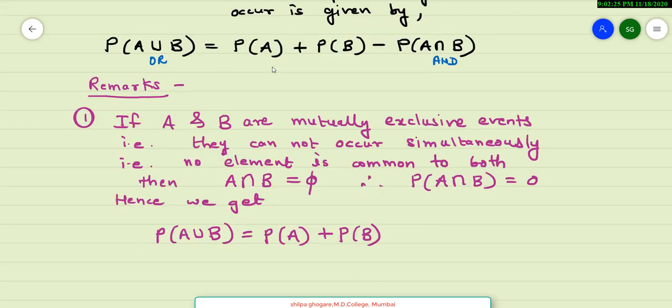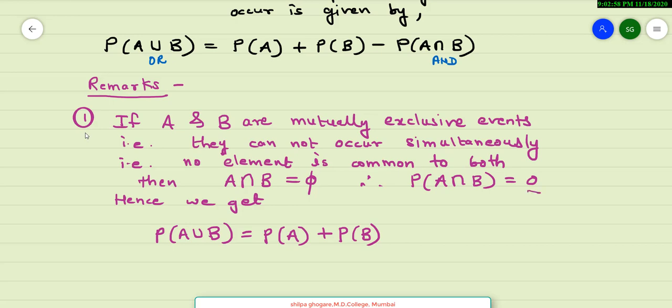The statement of addition theorem is followed by some remarks. The first remark says, if A and B are mutually exclusive events, that is, they cannot occur simultaneously, that also means that no element is common to both. And then we have A intersection B as an empty set, and therefore P of A intersection B is 0.